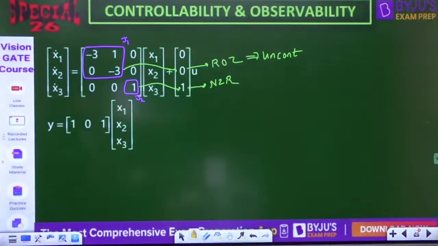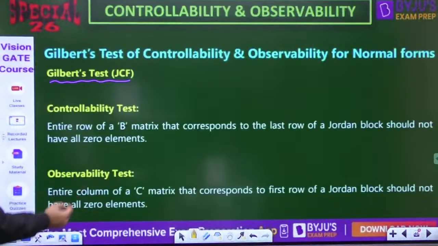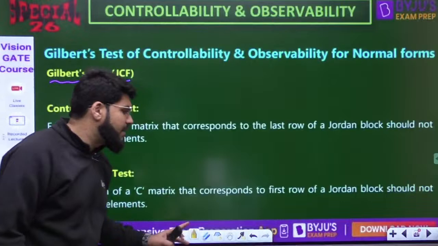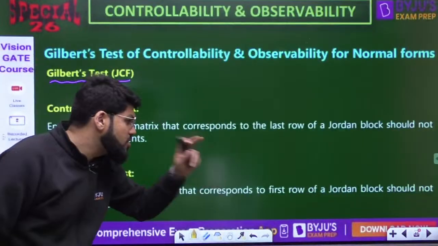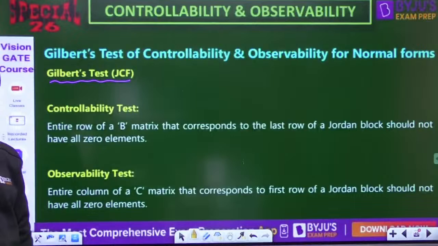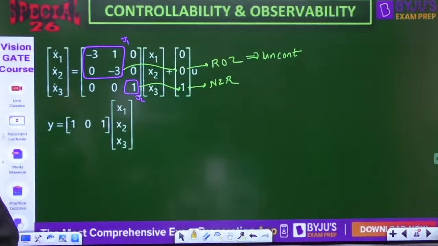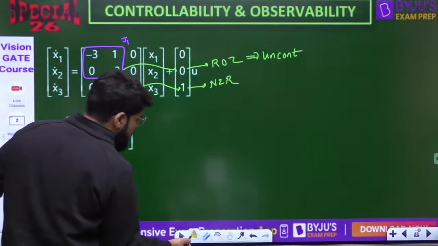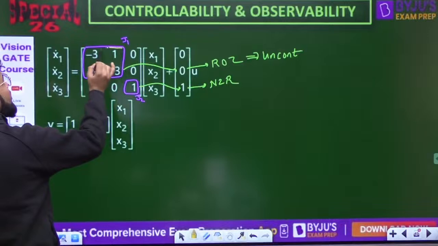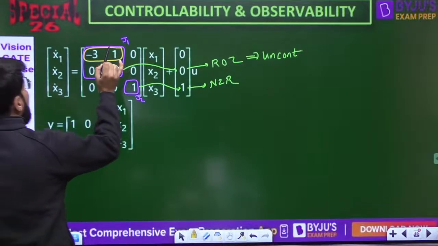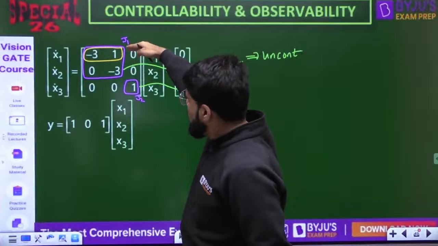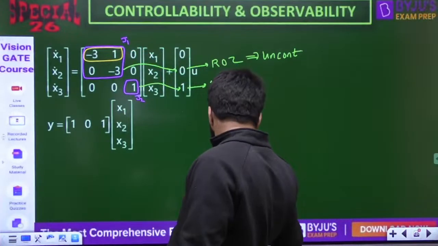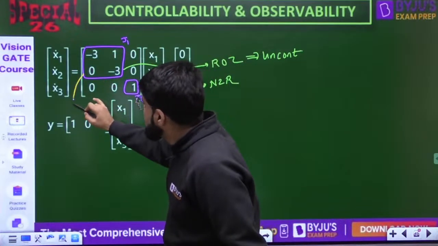Then what about observability? For observability, the entire column of the C matrix corresponding to the first row of a Jordan block should not have all 0 elements. Chalo, so let's come here. These are 2 Jordan blocks. Now for J1, the first row of the Jordan block is to be checked, and the first row of J1 is overall the first row, it is at the top. Corresponding to the first row you will go to the first column of C.